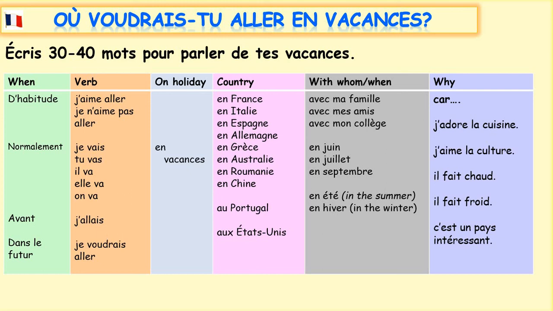So, using that sentence builder, and you could use a dictionary online or a paper dictionary if you have one, to look up other reasons or even other countries. You're going to write 30 to 40 words to talk about your holidays. And I'd like you to answer that question. Où voudrais-tu aller en vacances? So pause the video. You're writing your 30 to 40 words.